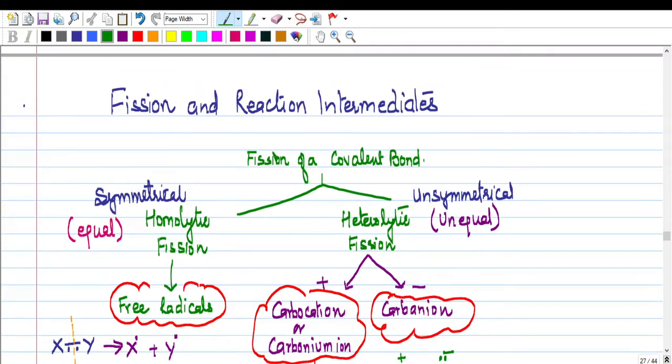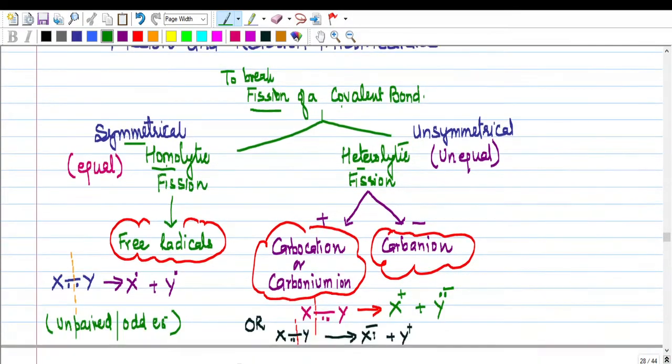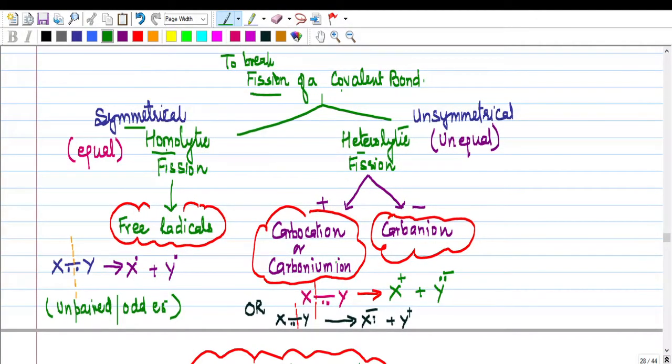So what do you mean by fission? Now the word fission means to break. Whenever a covalent bond which is formed by equal sharing of electrons breaks, it either breaks equally or it breaks unequally. When it breaks equally, or there is symmetrical fission, we always get free radicals, and whenever it breaks unsymmetrically or unequally, we get carbocations and carbanions. Is this clear? Now look here, let's take up an example.